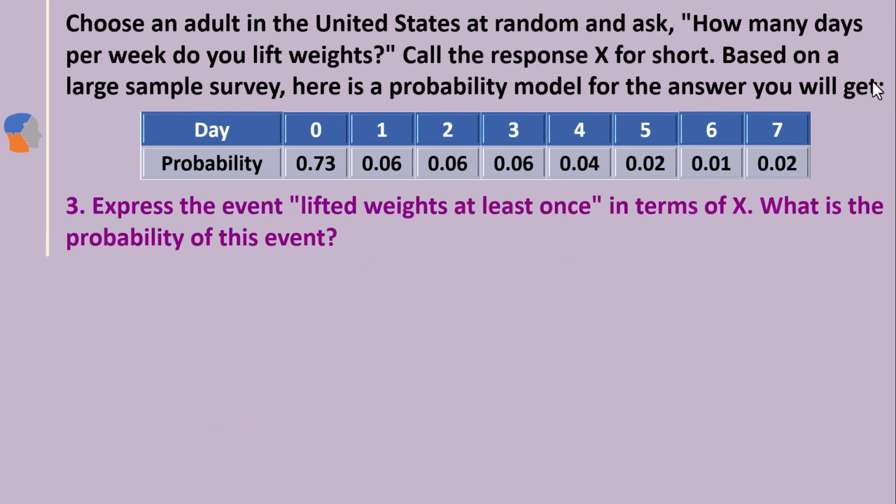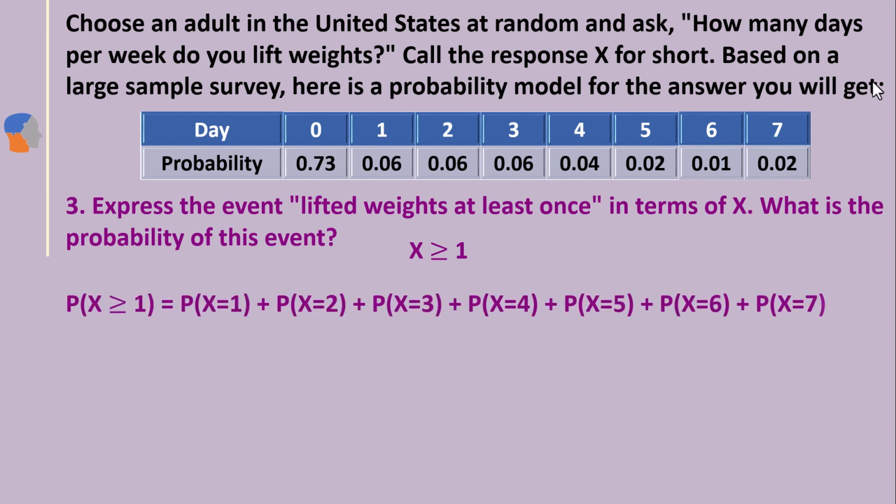Now go to the third one. Express the event lifted weights at least once in terms of X and find the probability. How do we write this in notation? X, lifted weights at least once. That means the minimum is 1 or greater: X greater than or equal to 1. Then how do we find the probability? First understand the X values. X values should be 1 to 7. Therefore, we can write the probability of X greater than or equal to 1 as the sum of the probabilities for X equal 1 to 7. You can use this one, it's easy to use here.